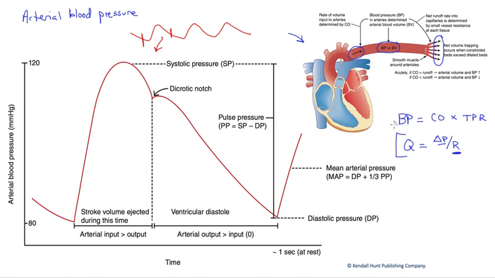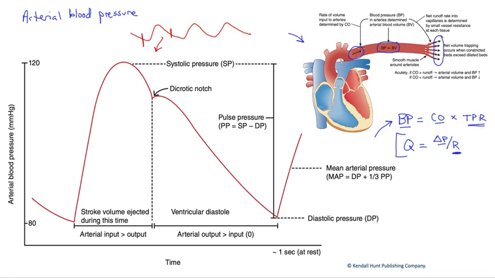Now, we'll see here above, if we solve Poiseuille's law for pressure and put the terms in for the entire systemic circuit, blood pressure for delta P, cardiac output for flow, and total peripheral resistance for resistance, just solving for this delta P, blood pressure, we find that blood pressure equals cardiac output times total peripheral resistance.